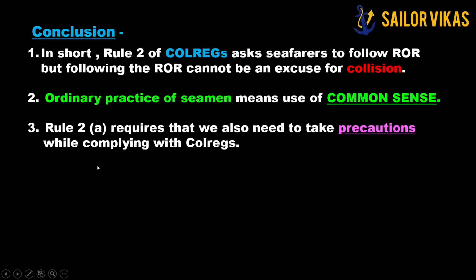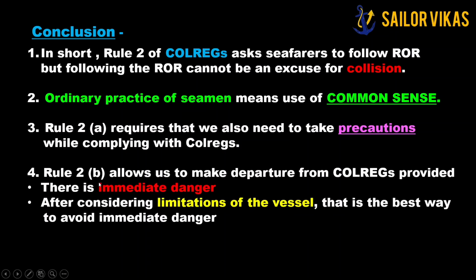What about rule 2b? Rule 2b allows us to make a departure from COLREGS provided there are two things. First, there should be an immediate danger, and second, after considering the limitations of the vessel, as we saw in the example of the VLCC, that is the best way to avoid immediate danger.